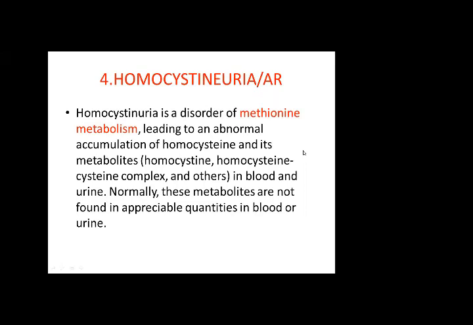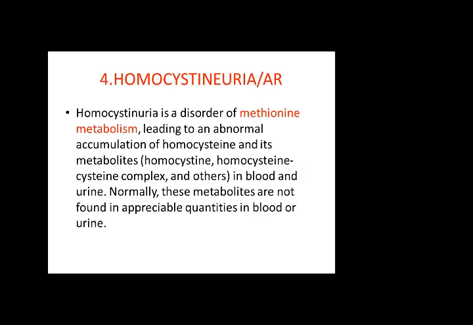So number 4 IEM is homocystinuria. This is also an autosomal recessive disorder, and it is a disorder of methionine metabolism. You should know which type of disorder this is, and what the mechanism is. It is an enzymatic defect: which enzyme is involved, what is the result, what are the major components, what are the ultimate end products, and where the defect lies.